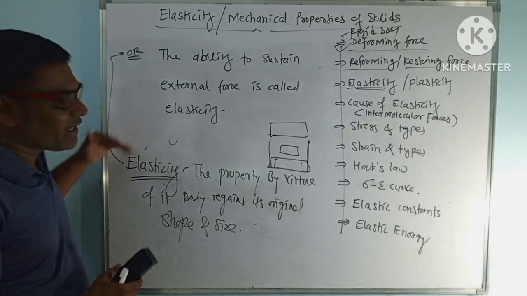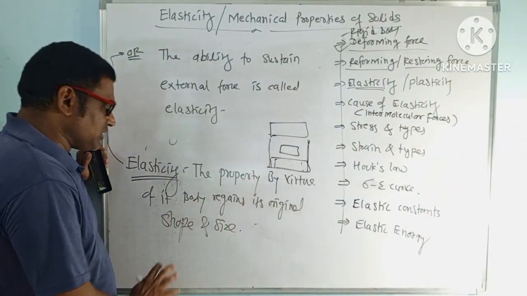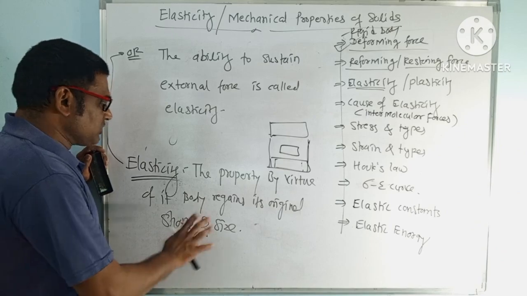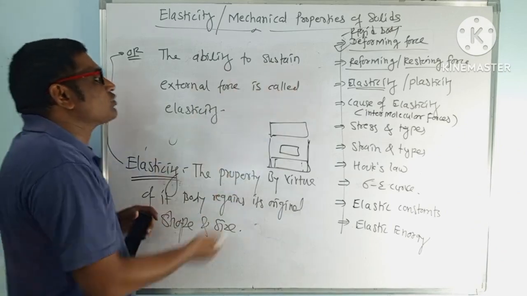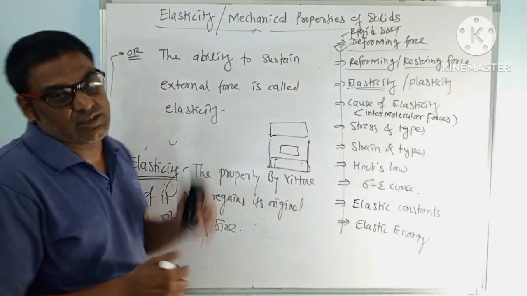So in both ways we can explain this. The property by virtue of which a body regains its original shape and size is called elasticity, or the ability to sustain external force is called elasticity.